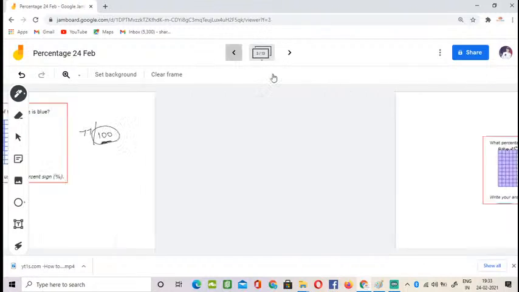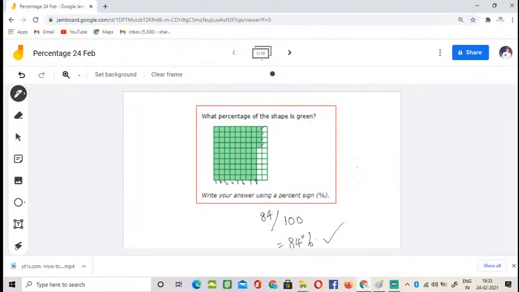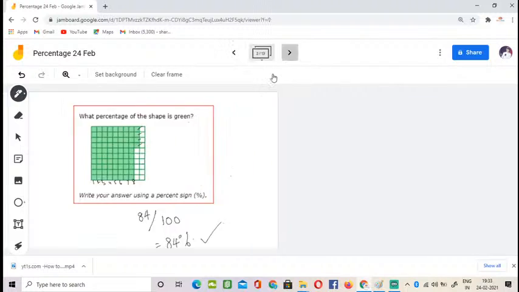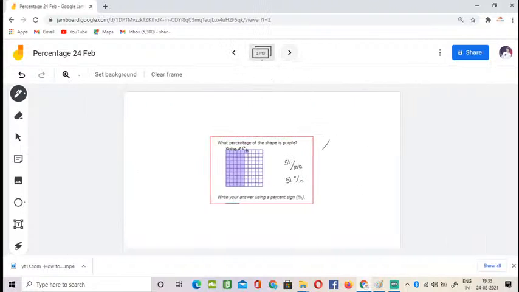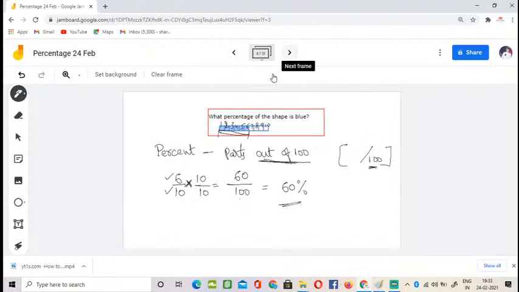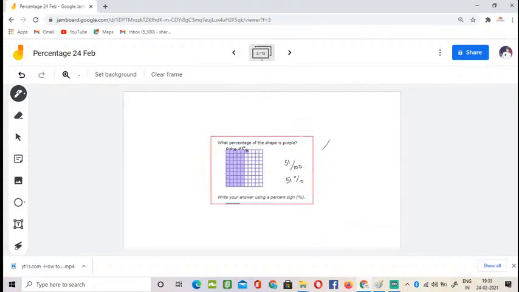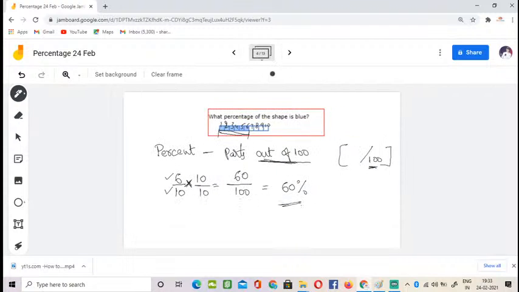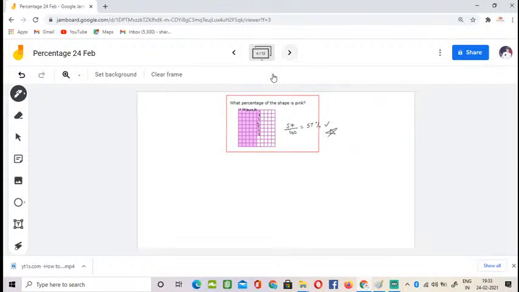It's a small revision. We learned what percentage is using the pictorial form. You solved a few problems when the image is divided into 100 equal parts. Now in this problem the image is not divided into 100 equal parts. Then how to do it? We have to get the denominator as 100 for the percentage, so we multiply and divide by 10, and we get 60 by 100, which means 60 percentage.